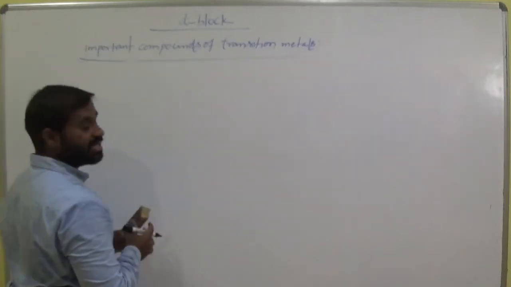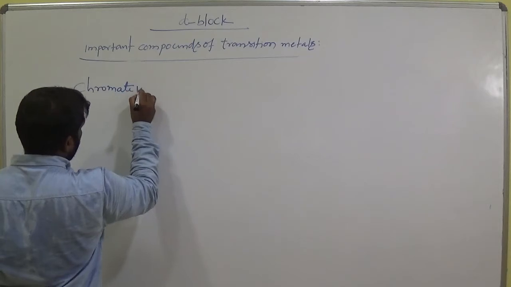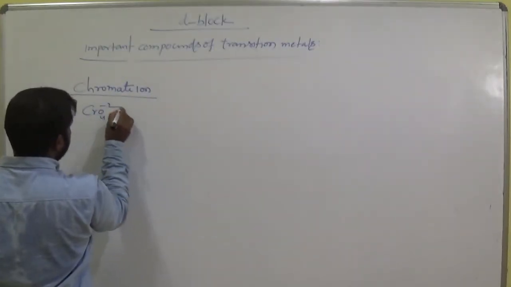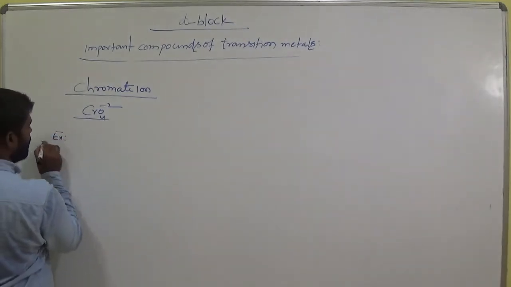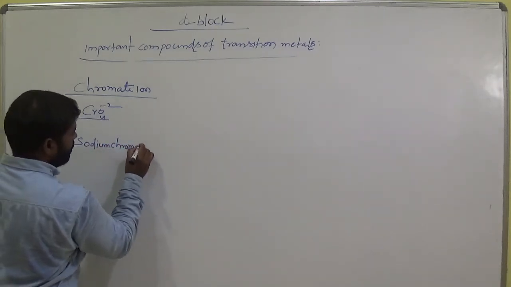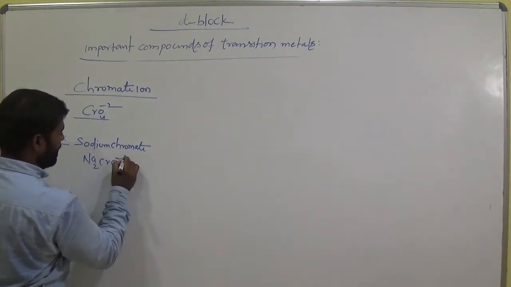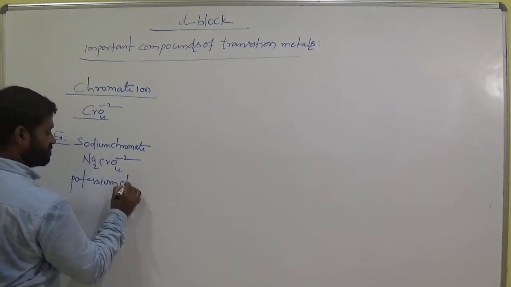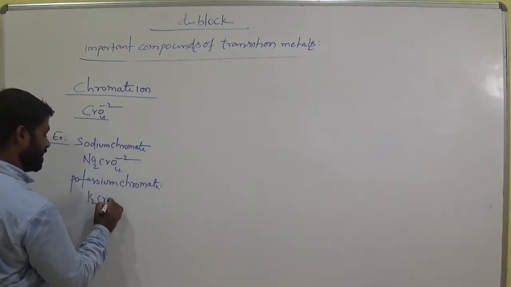And about this we have to learn the chromate ion. That is CrO4 2-, called the chromate ion. For example, sodium chromate. What is the formula? Na2CrO4. Potassium chromate, K2CrO4.